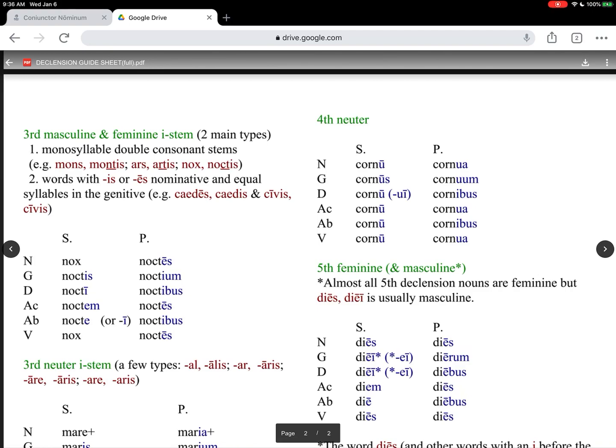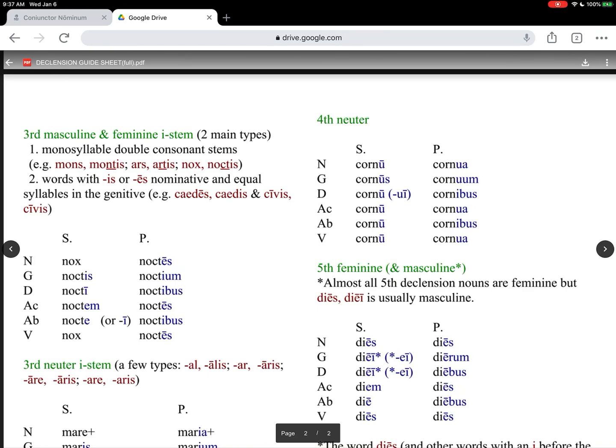And then the other type is the type that I've got listed first here, monosyllable double consonant stems. So mons, montis, which means mountain, ars, artis, which means art or skill, and nox, noctis, which means night. Those are examples there. You'll notice that mons, ars, and nox, the nominative singular forms, are one syllable. That's what I mean by monosyllable. And then you will notice the underlined double consonant stem ending: mont with the nt, artis with the rt stem, and then noctis with the ct stem. So that is the other type.